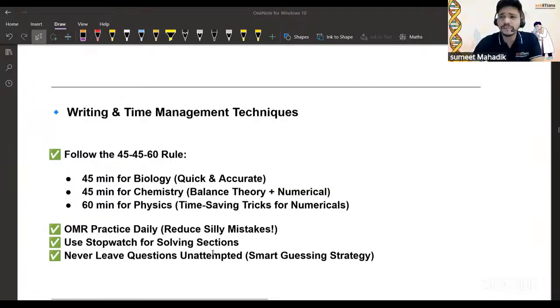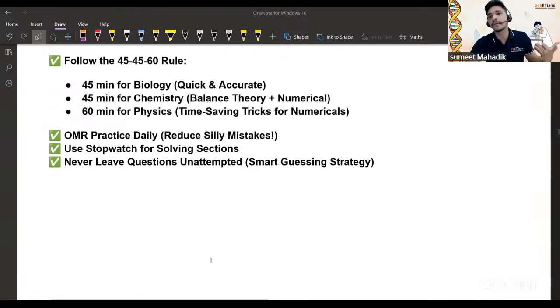Sometimes what happens? We don't know the answer. We just skip it, and we do all the other things. And obviously, at the back of the mind, something is going on regarding that question. So you have to guess it. But if you are not sure about that question, obviously we should not go for negative marking, right? So a smart guessing strategy should be there. If you don't know the answer, it's fine, take a little time, but if you are not 100% sure or not even 50% sure about it, then you should not attempt that. That is very important. That decision making power you should have.